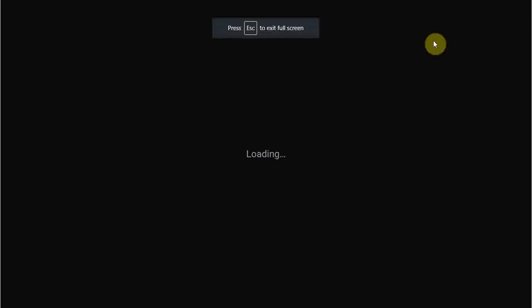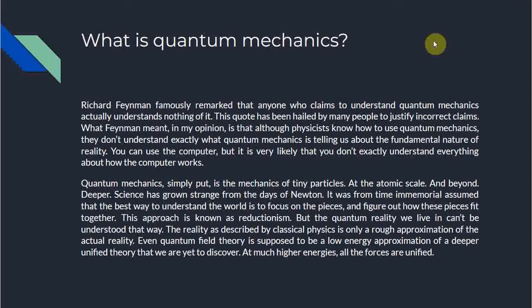So what is quantum mechanics? Richard Feynman famously remarked that anyone who claims to understand quantum mechanics actually understands nothing of it. This quote has been hailed by many people to justify incorrect claims. What Feynman meant, in my opinion, is that although physicists know how to use quantum mechanics, they don't understand what quantum mechanics is telling us about the fundamental nature of reality. You can use the computer, but it's very likely that you don't exactly understand everything about how the computer works. So quantum mechanics, simply put, is the mechanics of tiny particles at the atomic scale and beyond, deeper.